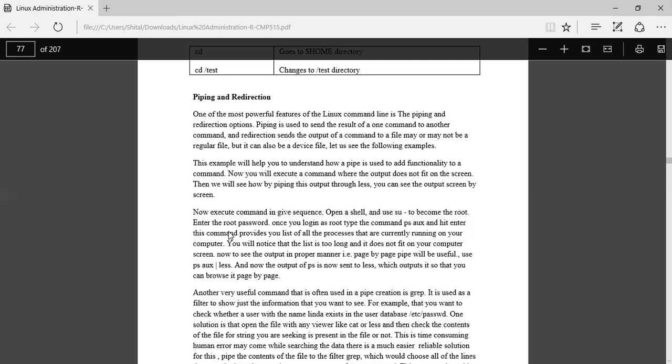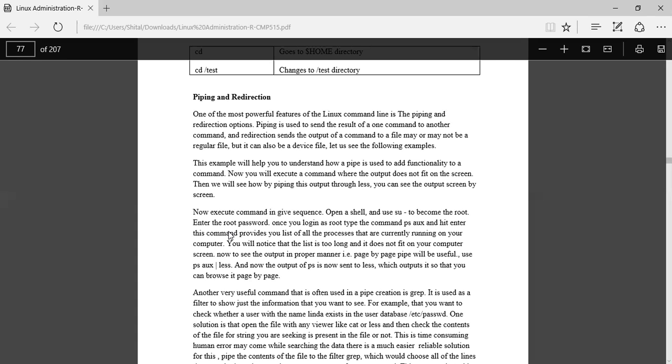This example will help you to understand how a pipe is used to add functionality to a command. When you have to execute commands in a given sequence, open a shell, use su to become the root, and enter the root password. Once you are logged in as root, enter the command.